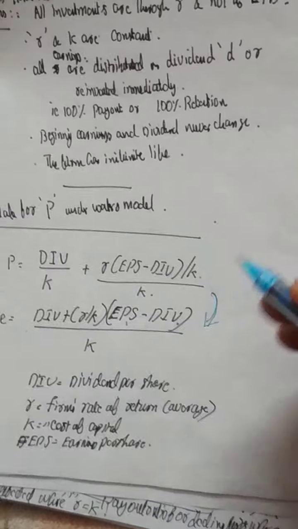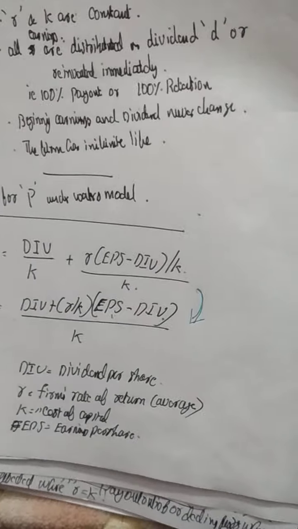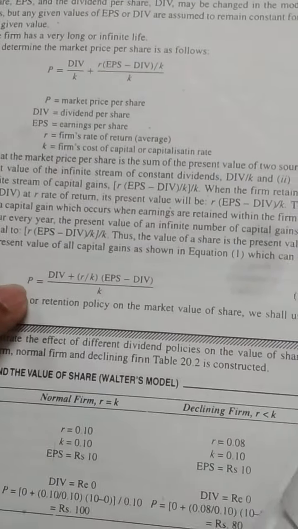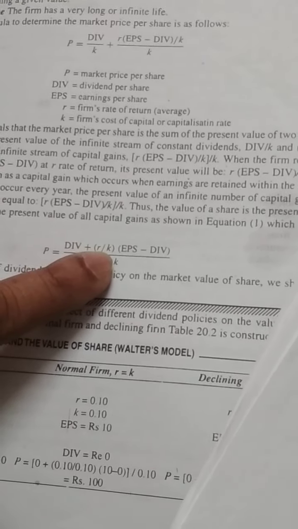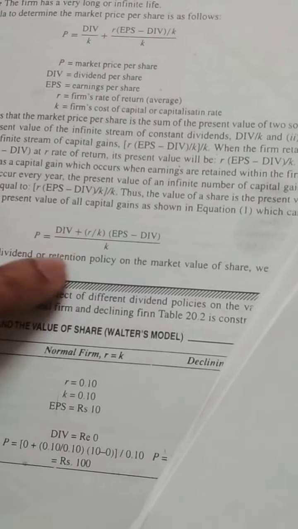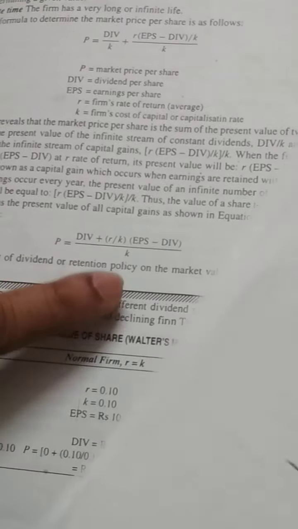This equation you could check when I send the scanned copy in your WhatsApp group. Similarly, you could check the same formula in I.M. Pandey's textbook, page number 747, where James Walter's model theory is mentioned, and how to calculate the present market value of a share. It is dividend plus R by K into EPS minus dividend, the whole divided by K.